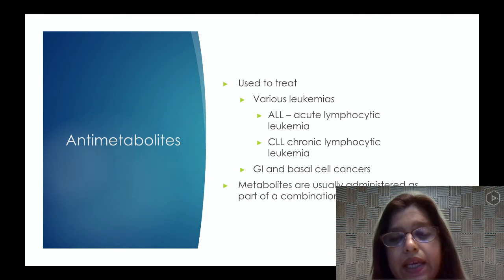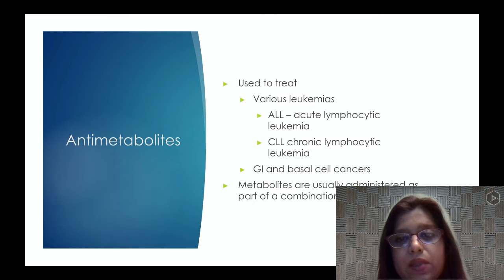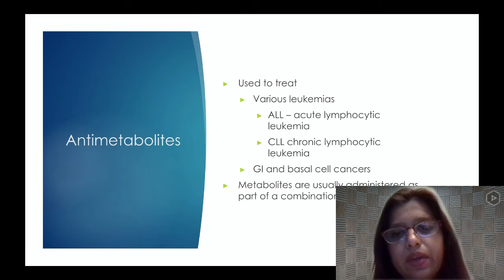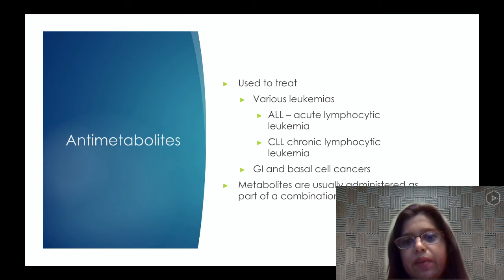Next is antimetabolites. The antimetabolites are used to treat various leukemias. So what is leukemia? Abnormal proliferation or increase of WBC, white blood cells. It could be of two types: acute lymphocytic leukemia and chronic lymphocytic leukemia. GI and basal cell cancers could also be treated with antimetabolite medications, and antimetabolites are usually administered as part of combination drug therapy.